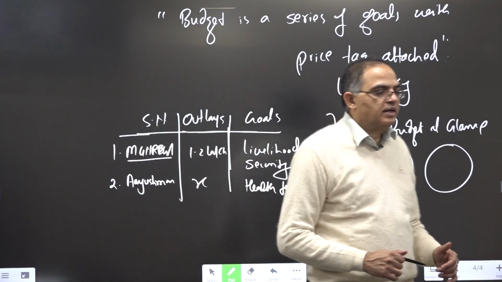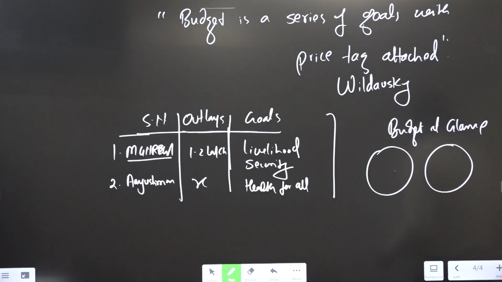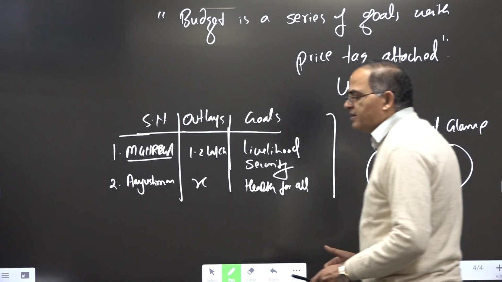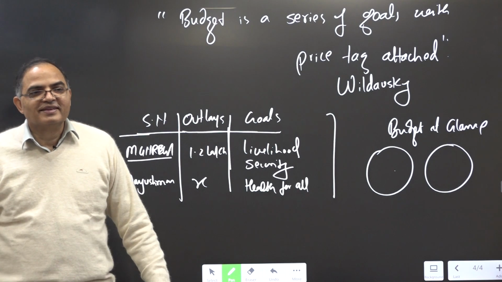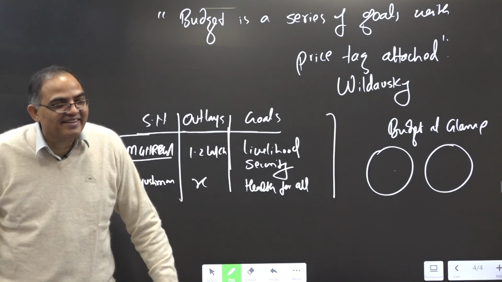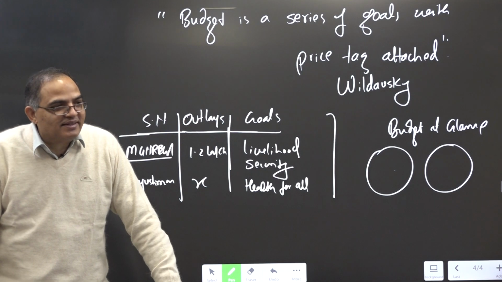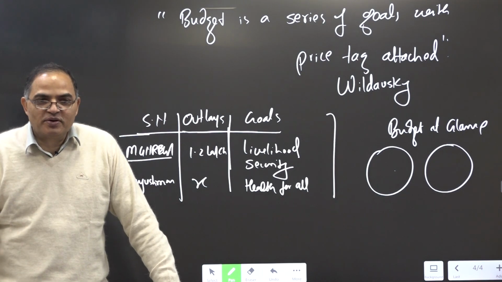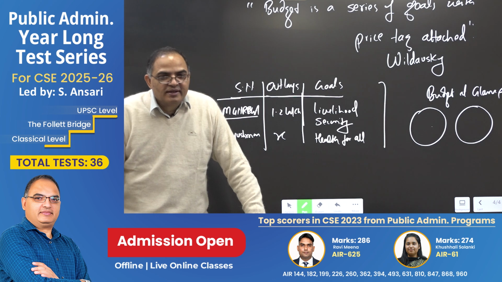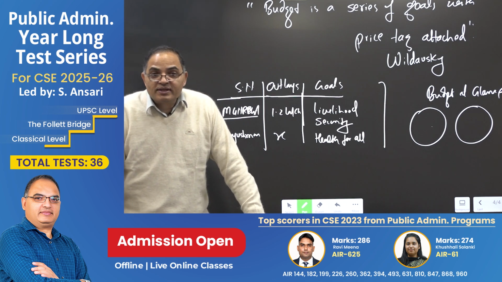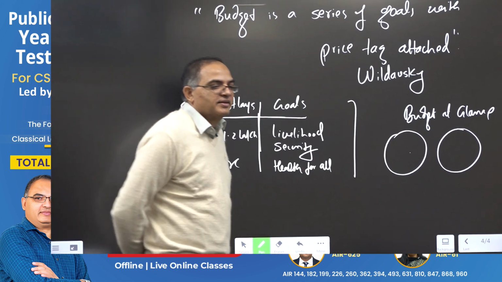Then thereafter you will say that it is not merely about a series of goals with a price tag attached. Budgeting is much more than that. So budgeting is a financial policy of the government. It is an instrument of economic reforms. It is an instrument of monetary and fiscal policy, an instrument of fiscal consolidation, financial management to bring, let's say, change.